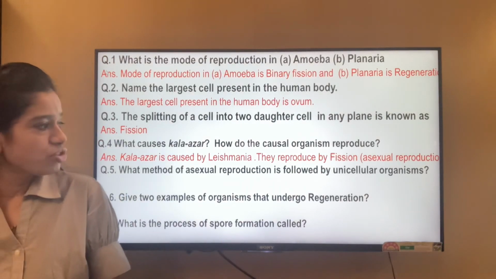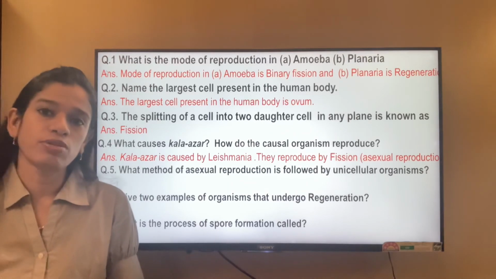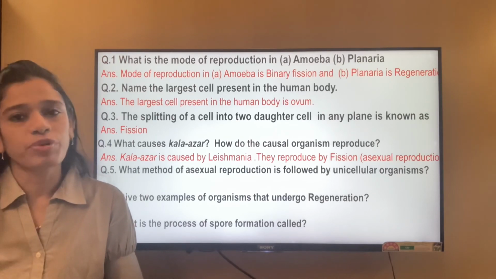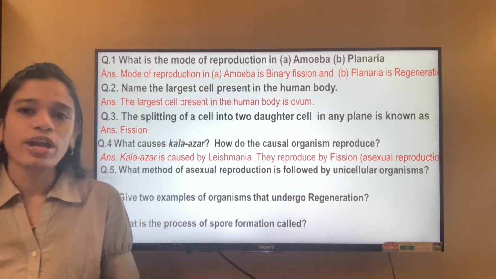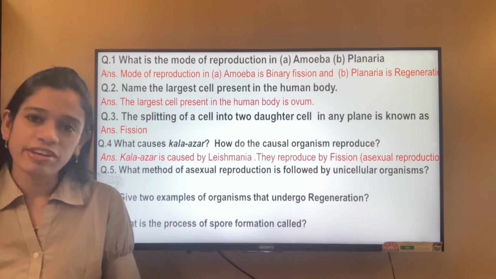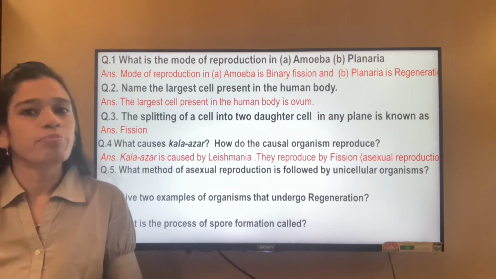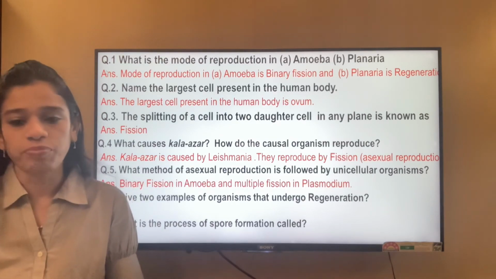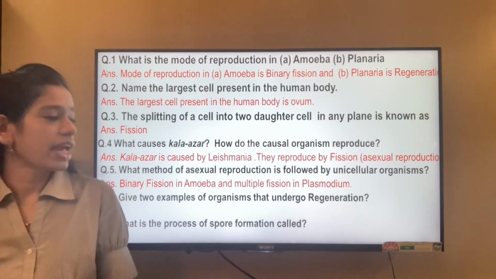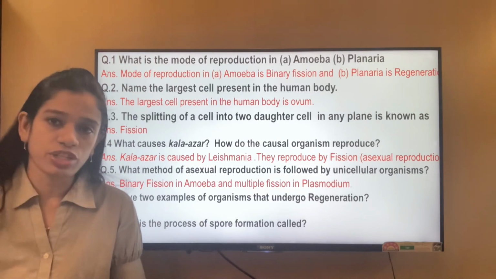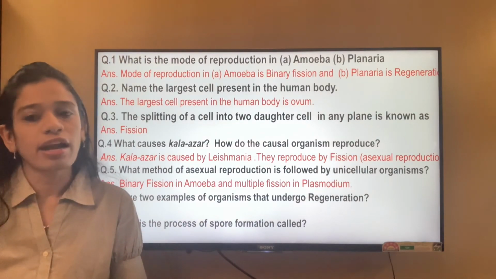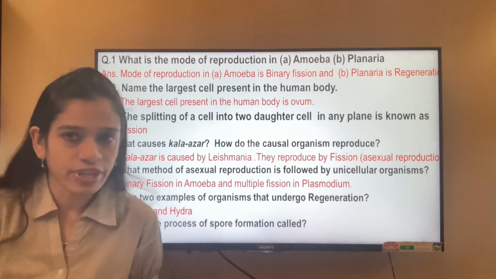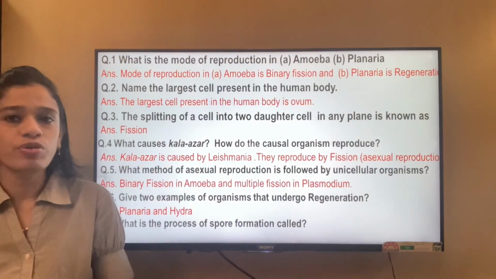What method of asexual reproduction is followed by unicellular organisms? Unicellular organisms follow the mode of reproduction that is fission, which can be binary fission or multiple fission. Binary fission we can see in amoeba, and multiple fission we can see in Plasmodium. Give 2 examples of organisms that undergo regeneration. The organisms that undergo regeneration are planaria and hydra.